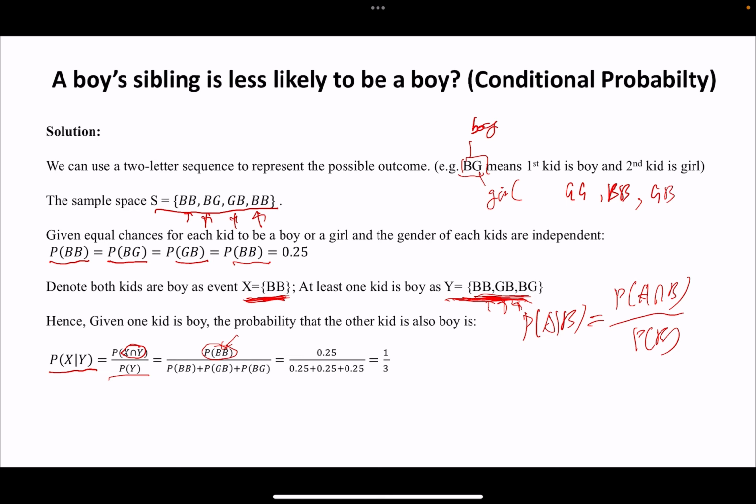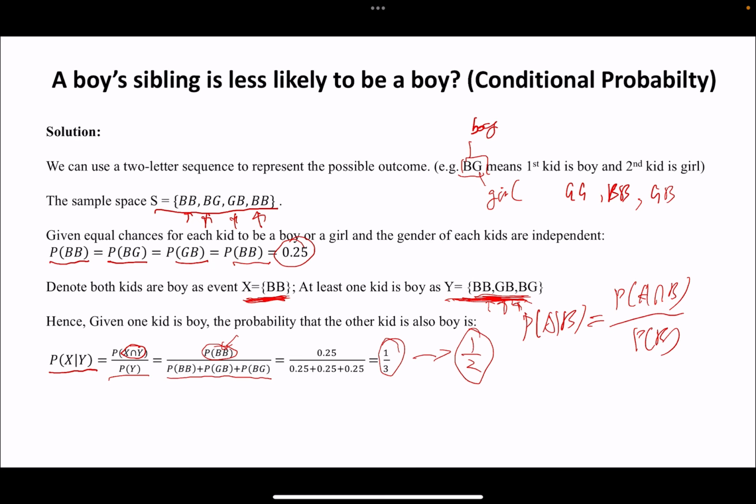Since this set contains three outcomes, each mutually exclusive, and each possible outcome has probability 0.25, the probability of Y is nothing but the sum of the probabilities of each individual outcome. Hence, we get 1/3, which is different from our intuition that it should be 1/2.